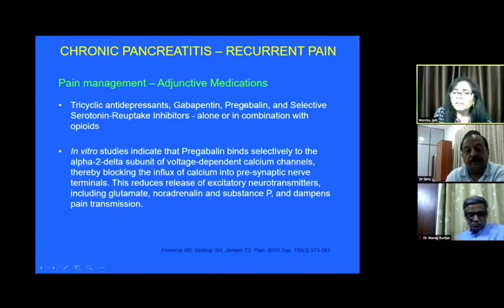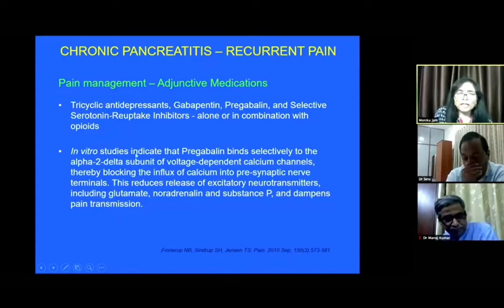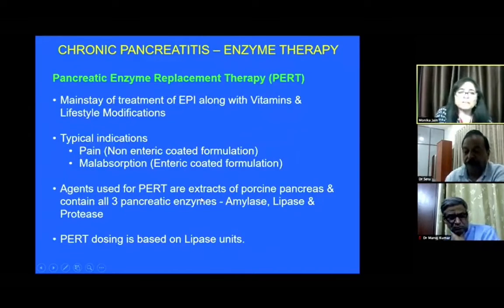Gabapentin, pregabalin, or SSRIs alone or in combination with opioids can be used. And it has been seen that pregabalin binds to the alpha 2 delta subunits of voltage-dependent calcium channels, thereby the release of excitatory neurotransmitters is reduced and the pain improves in these patients.